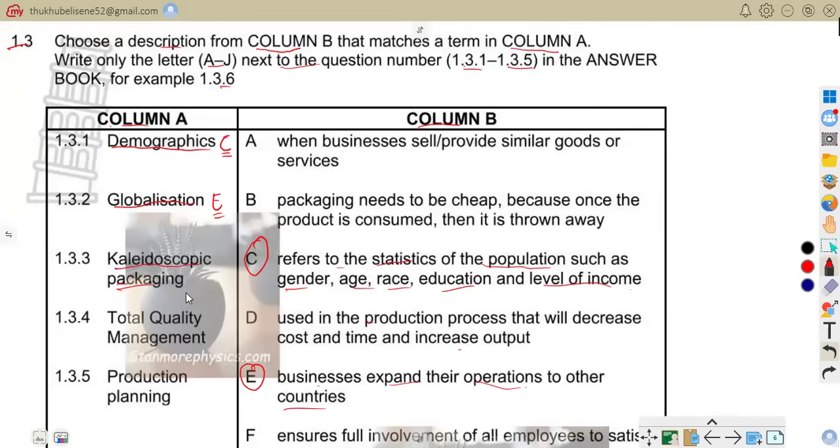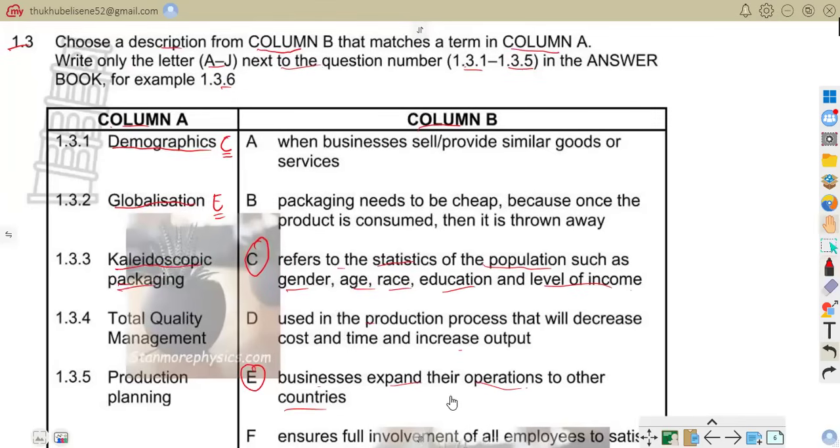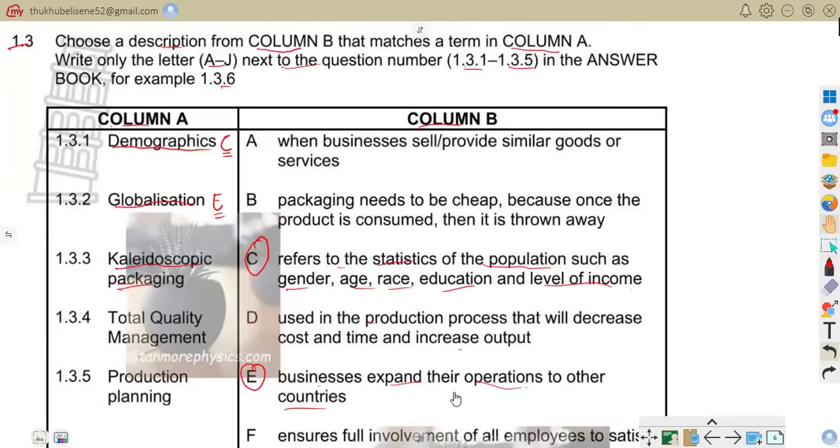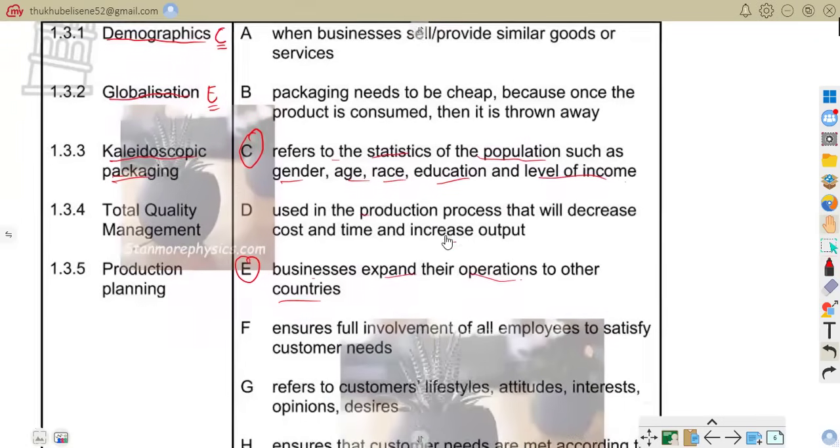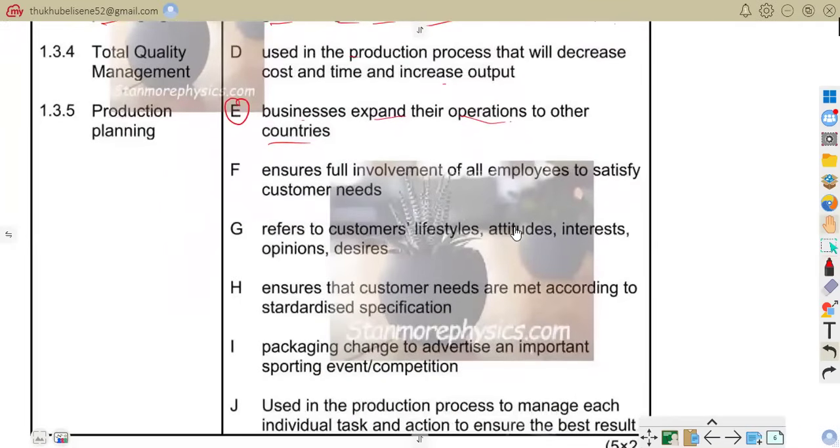kaleidoscopic packaging. With kaleidoscopic packaging, we're going to look at the description that matches that, and as we are going, you can see now that I is the correct answer for that.